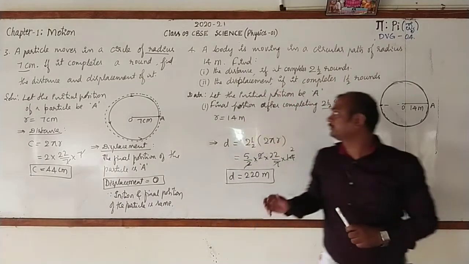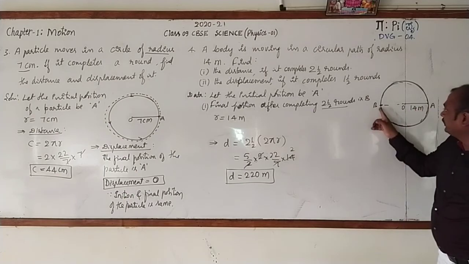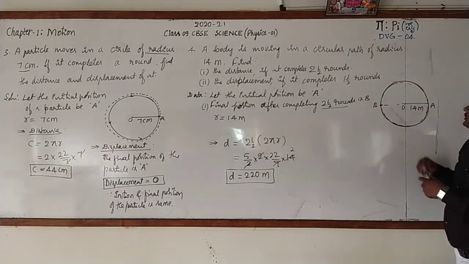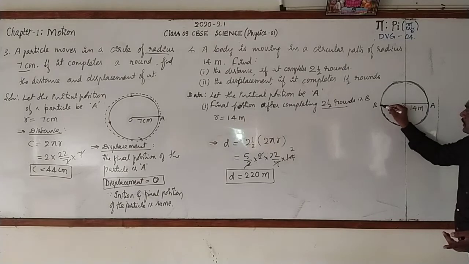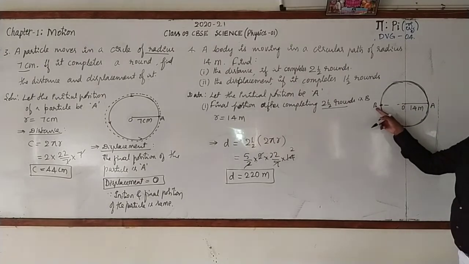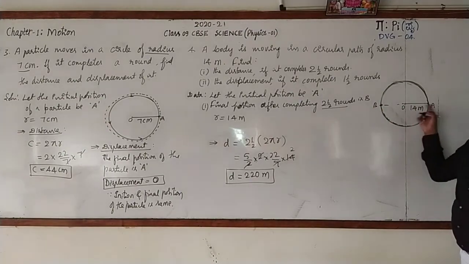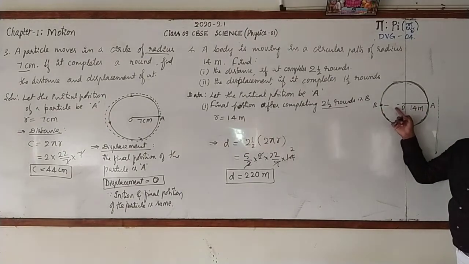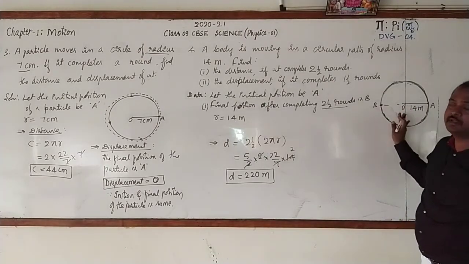What about the second one, the displacement if it completes 1.5 rounds? If it completes 1.5 rounds, just observe here, it starts from A, ends at A after completing one round. 1.5. The position of the body after completing 1.5 rounds is B. Then displacement is the direct distance from initial position to final position. That is the distance of AB. How much is it? Here 14 plus 14. It is 28 meter. 28 meter is the displacement.